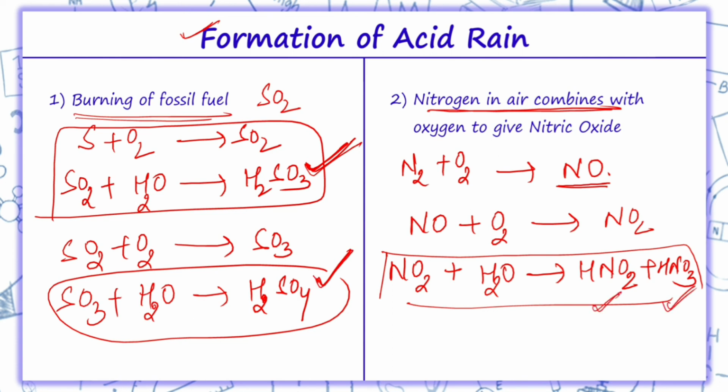So in this part we studied the physical and chemical properties of acids and bases, the uses of acids and bases, and what acid rain is.